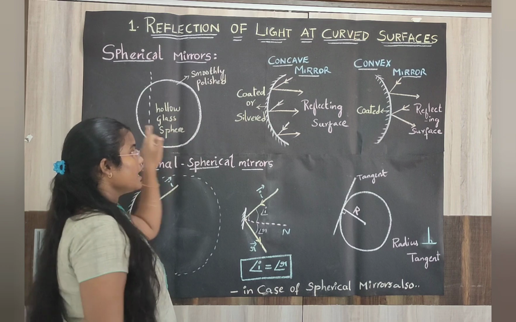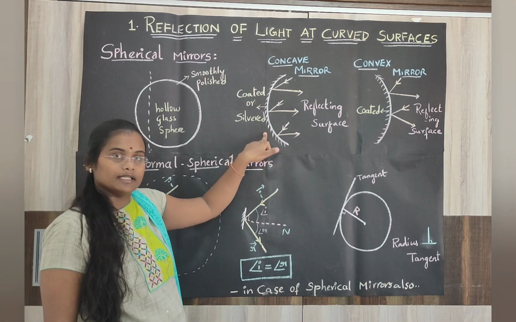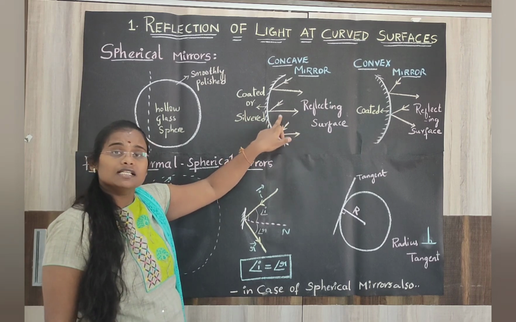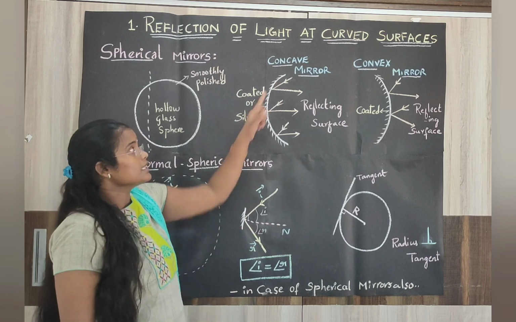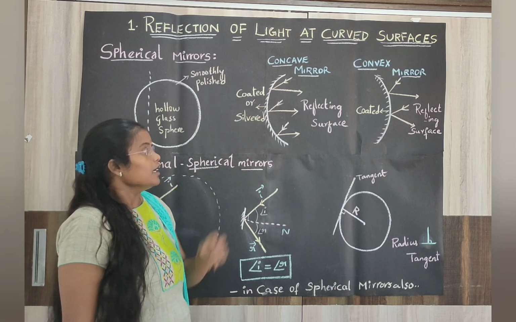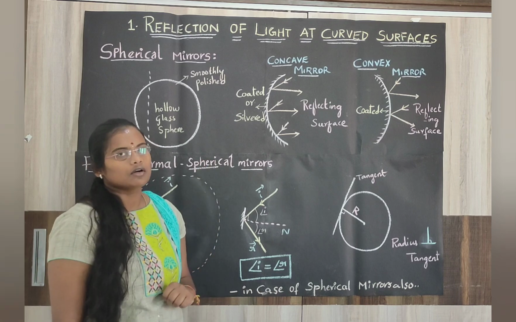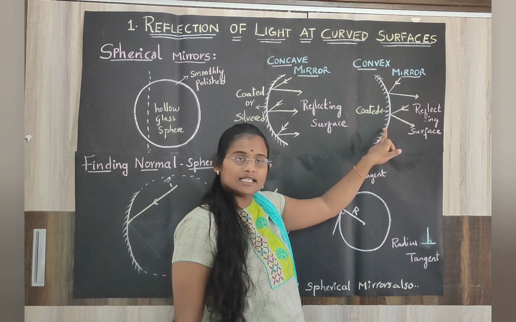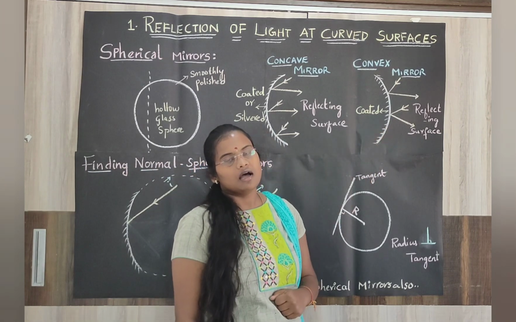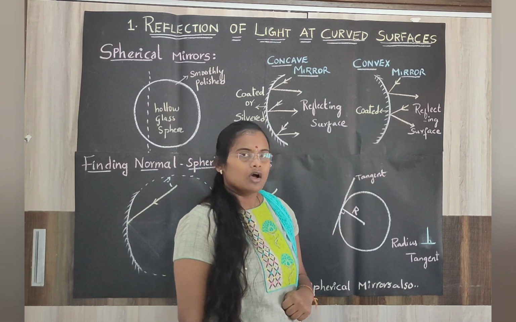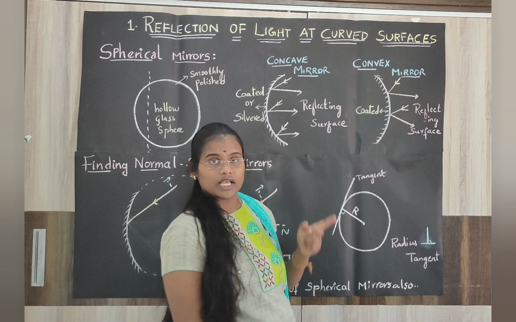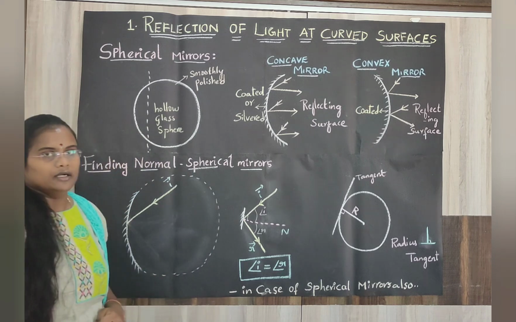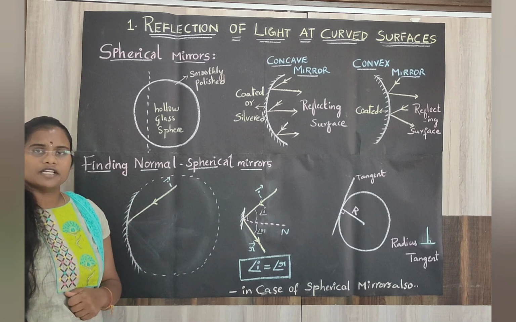So if you take the curved part and coat the outside part, that is the bulged part, with silver or aluminium, then the inner surface acts as a reflecting surface. Such a mirror is called a concave mirror. Today we are going to learn more about the concave mirror. And the same curved part, if you coat the inner side and the outer side acts as a reflecting surface, then it is called a convex mirror. We have two types of spherical mirrors, that is concave mirror and convex mirror. Now, finding the normal for spherical mirrors.